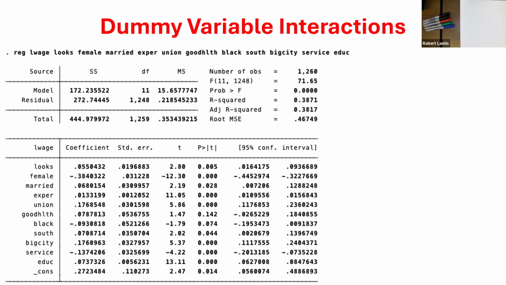So I had some salary data, and it's got all kinds of stuff. So I just threw a bunch of controls in there so that I could say, right, this regression is a little bit more powerful. Holding all else constant, what is the impact on wages of being female and married? Now here, it's a little bit tricky, right? Because it's not an impact on my wages here.